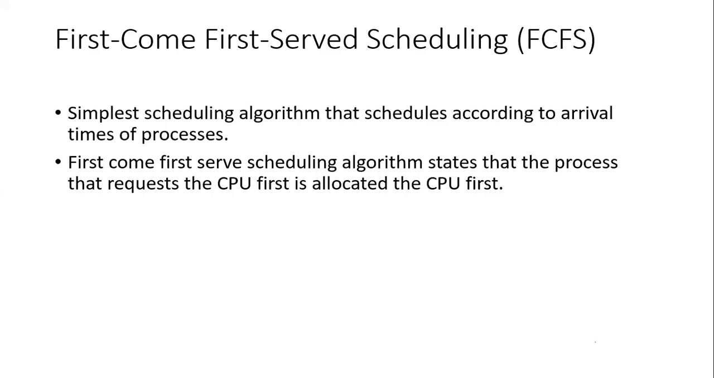When the process requesting the CPU, suppose it is first process, then it will be allocated the CPU first because that is the first process which is requesting the CPU. And it is implemented by using the FIFO queue, that is first in and the first out queue. So FCFS is implemented by using the queue, and that is called as a FIFO queue, that is first in and the first out queue.